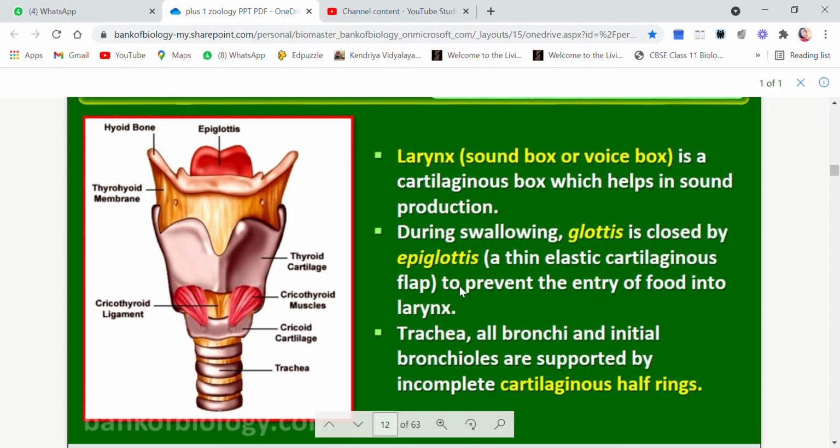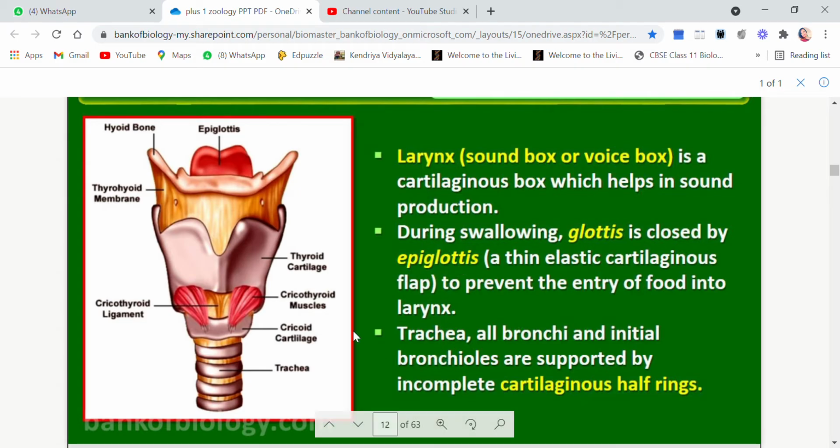Because if the food enters the larynx, then it can go to the trachea or the windpipe, and which is not good. Okay, it may lead to death also. So the glottis is covered by the epiglottis, which is a thin flap.